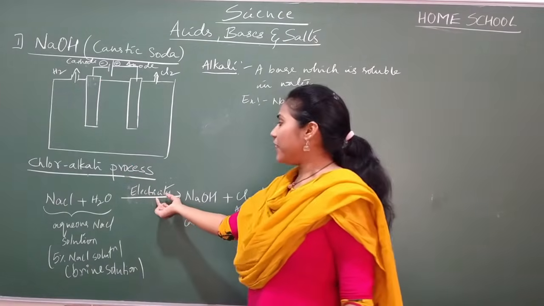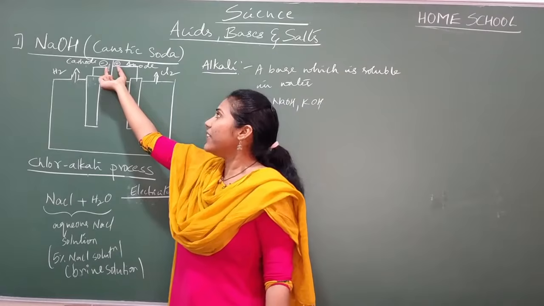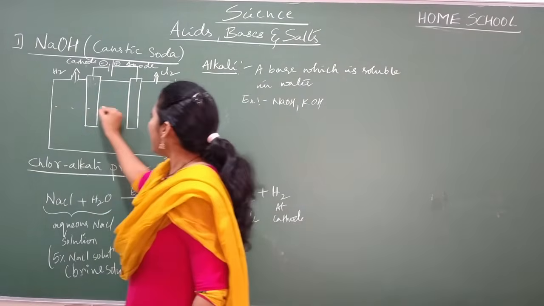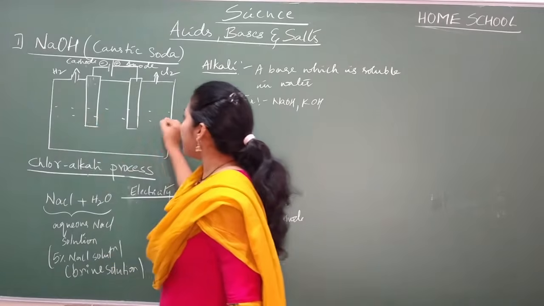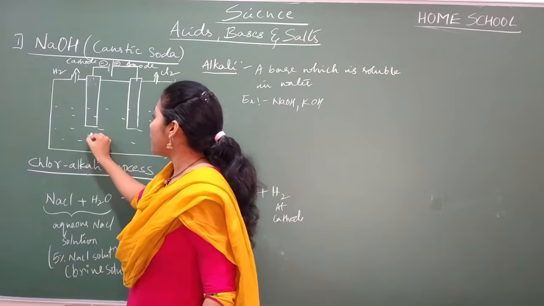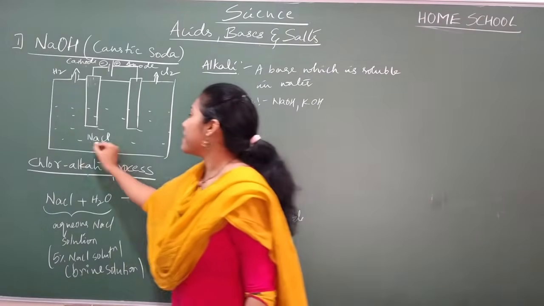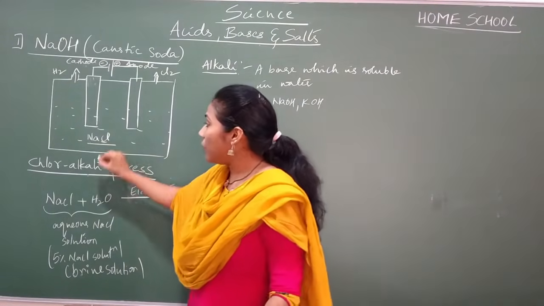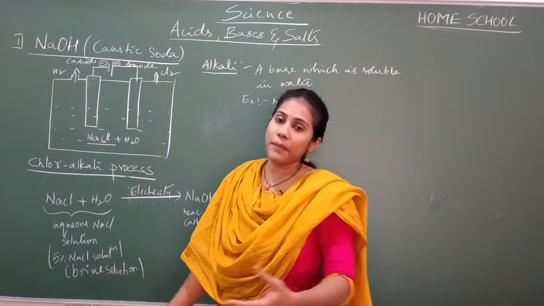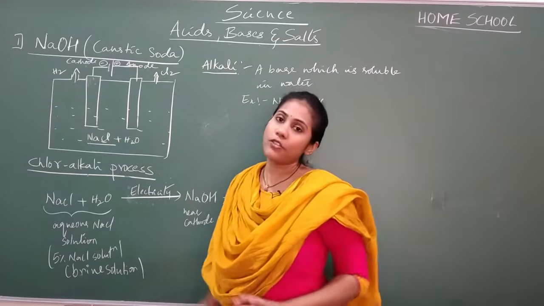Reaction takes place when you pass electricity, no? So as a source of electricity, we are taking this battery. And now, here these electrodes, I will dip it in a brine solution. So, which solution is it? Brine solution. Okay. So, this is NaCl solution. And not only NaCl, you have water also. Brine solution in the sense it is the combination of NaCl and water. NaCl is there, water also is there.